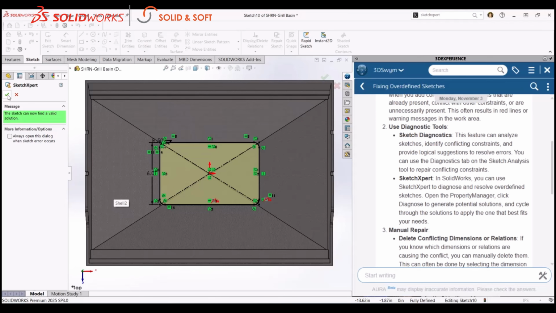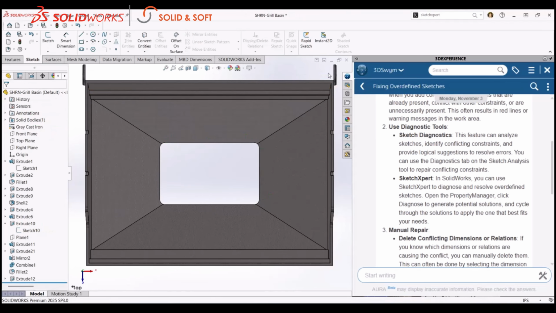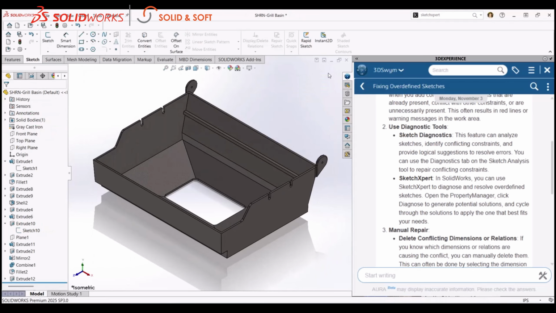With Aura, you're never designing alone. You're designing smarter, faster, and with more confidence.